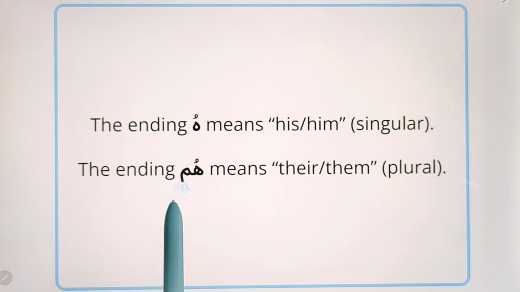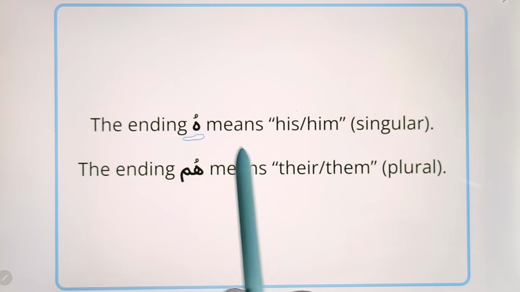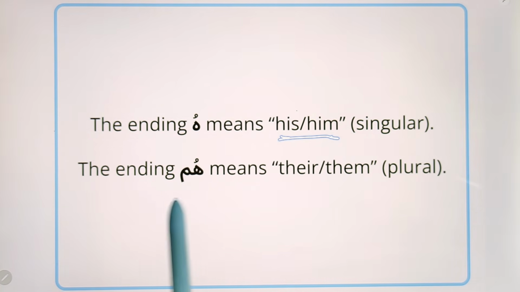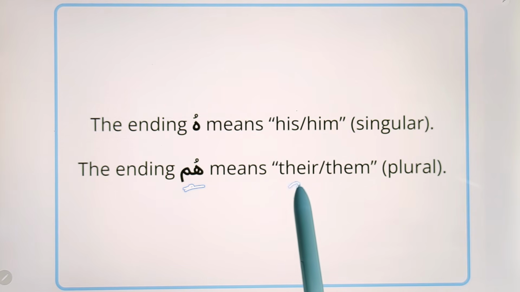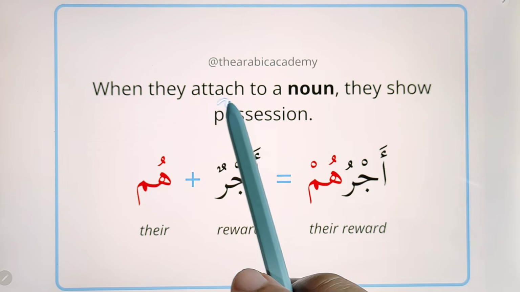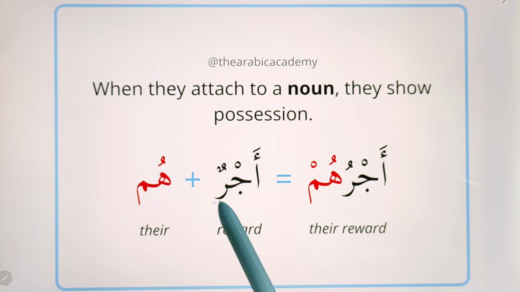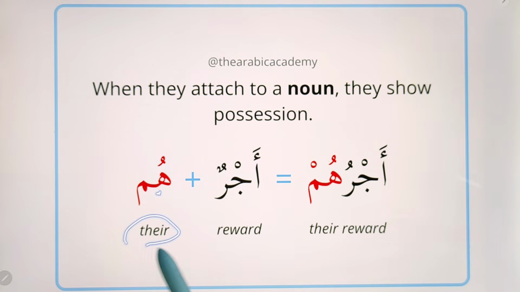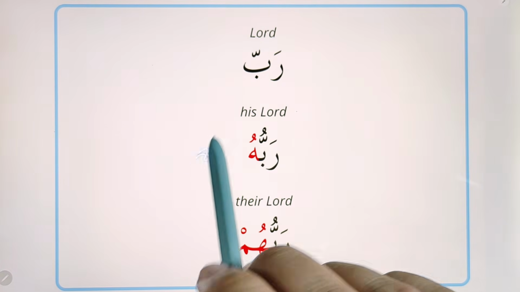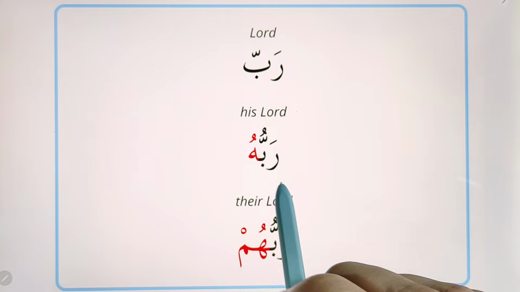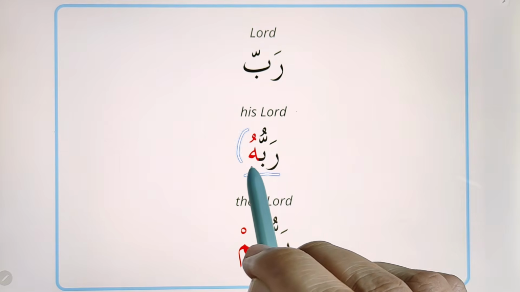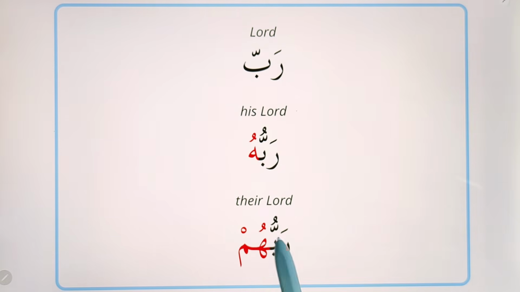We will learn 2 endings today. Hu, which means his or him, and hum, which means their or them. When these 2 endings come after a noun, it shows ownership. Example, Ajr means reward, hum means their, Ajruhum means their reward. Let's see another example. Rabb means Lord, Rabbuhu means his Lord, Rabbuhum means their Lord.